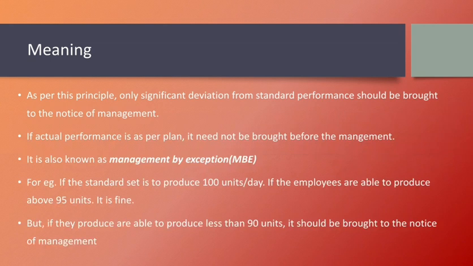അപ്പോൾ എന്തെങ്കിലും ഡീവിയേഷൻ, സിഗ്നിഫിക്കൻ്റ് ആയിട്ടുള്ള ഡീവിയേഷൻ ഉണ്ടെങ്കിൽ മാത്രമേ വിൽ ബി ഫോർവേഡിങ് ദാറ്റ് മാറ്റർ ടു ദി ഹയർ ലെവൽസ്. ദാറ്റ് ഇസ് അറ്റ് ടൈംസ്, suppose the target set is unachievable target. In the case of 100 units, if the company has set a target of 1000 units but the employee is available, ഇപ്പോൾ ഒരു mechanized ആയിട്ടുള്ള ഓർഗനൈസേഷൻ അല്ല, everything is to be done manually, and if there is only 2 employees, 2 employees are supposed to produce 1000 units of any output a day, which is quite a tedious task, may not be able to achieve the standard task.